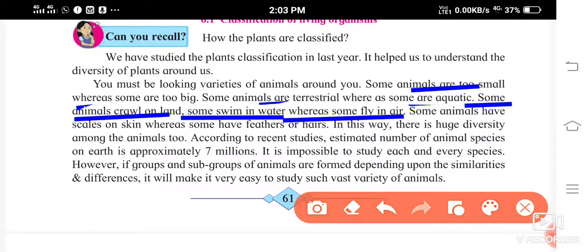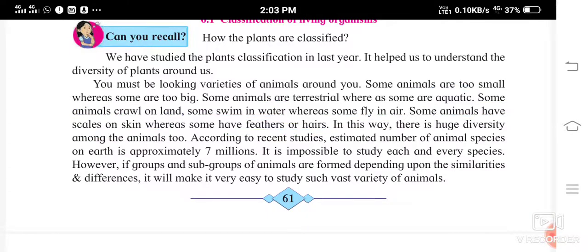Some animals have scales on their skin, whereas some have feathers or hairs. Fishes have scales on the skin, but some animals like birds have feathers, and some animals have hairs like bear, lion and all. So in this way there is huge diversity among the animals too.